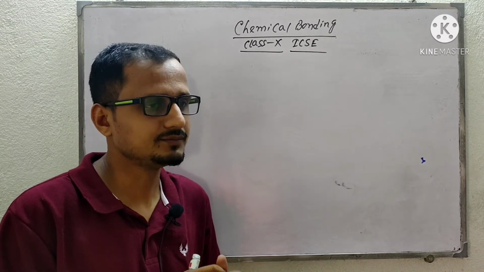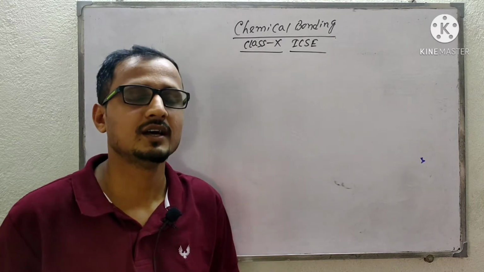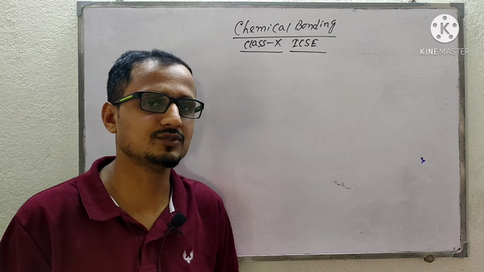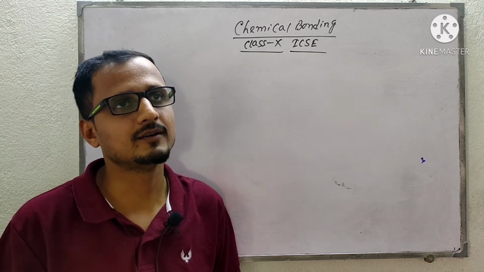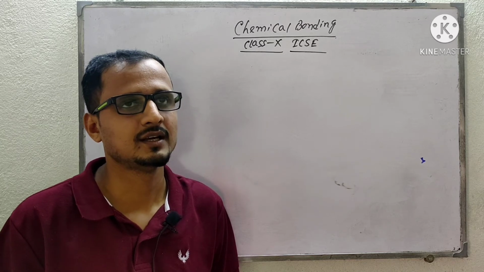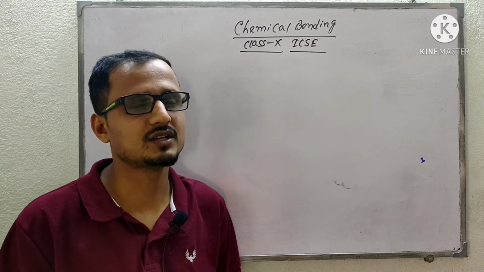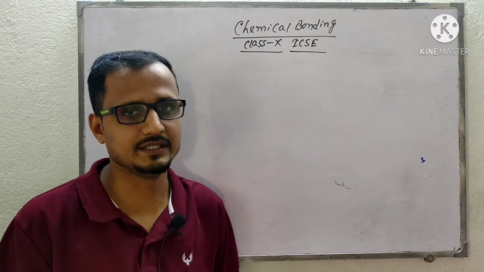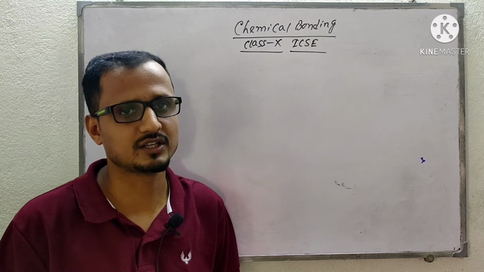Normally, if we ask why atoms will form a compound or a molecule, the basic knowledge is that atoms are not stable. We know that atoms are indivisible particles of the element and cannot be created or destroyed, according to Dalton's atomic theory.